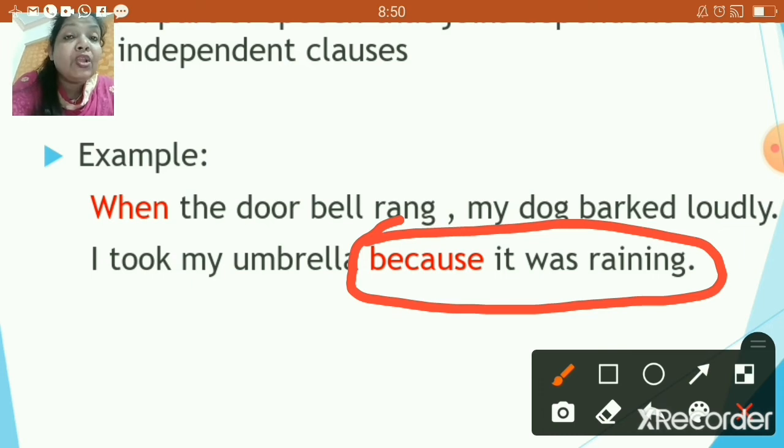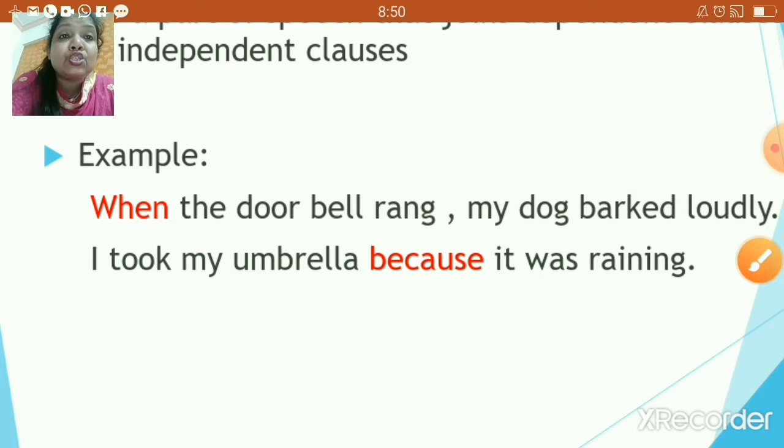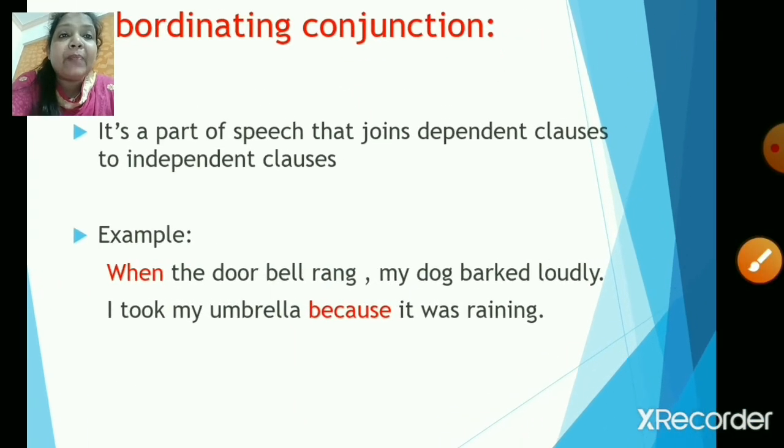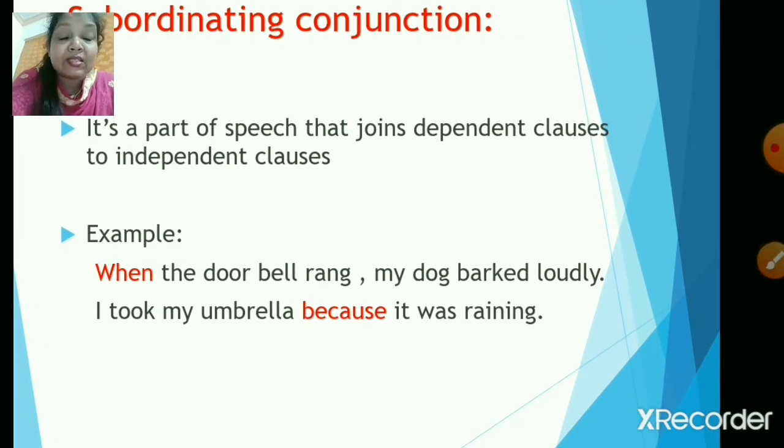So how will you recognize a subordinating conjunction, children? Whenever a subordinating conjunction is supposed to join dependent clauses to independent clauses, it is called a subordinating conjunction. Okay, we will further do some more activity based on subordinating conjunctions.